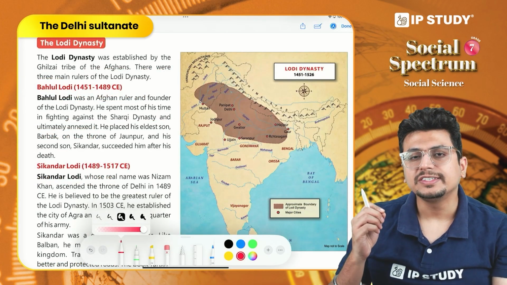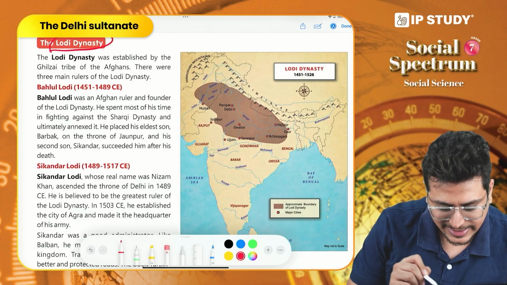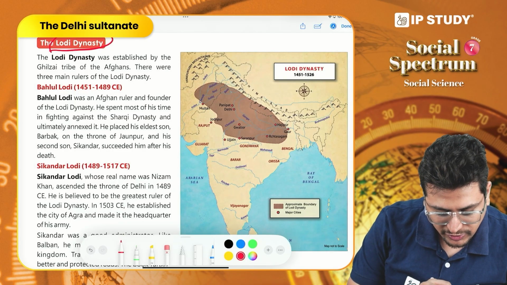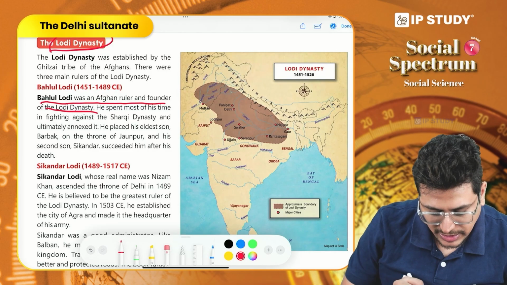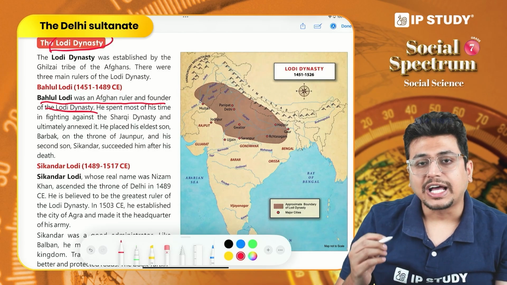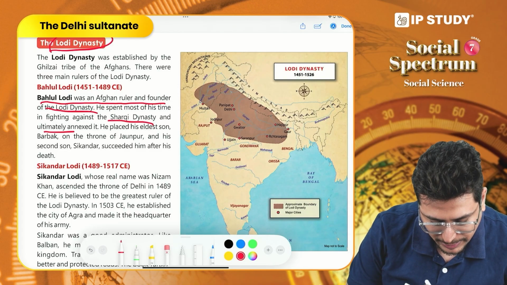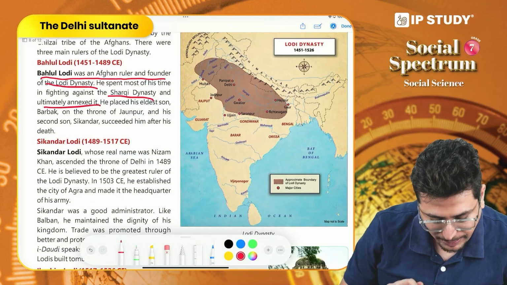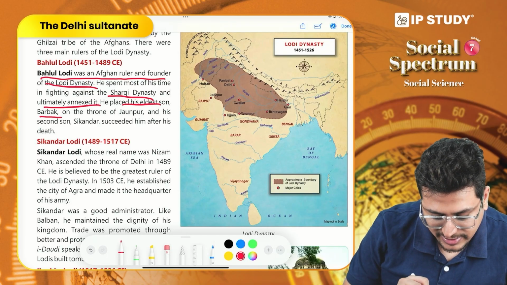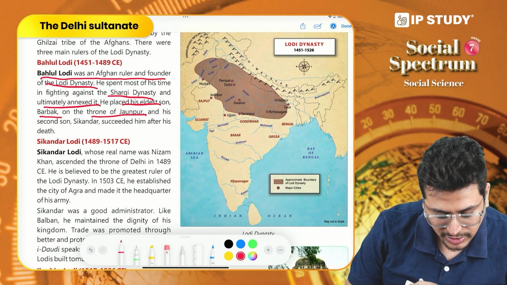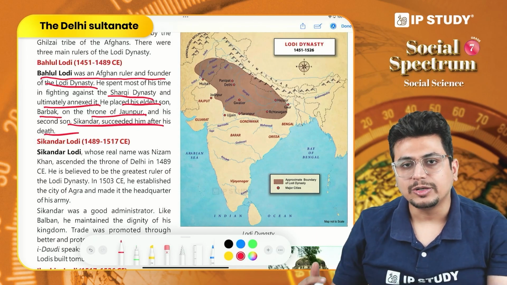Now let us discuss the Lodi dynasty, which is the last of the Delhi Sultanate dynasties. The founder was Behlul Lodi, who was an Afghan ruler. He had spent a lot of his life fighting against the Sharki dynasty, but he was able to defeat it. He placed his eldest son Barbak on the throne of Jaunpur, whereas Sikandar Lodi actually succeeded him in taking over the region.